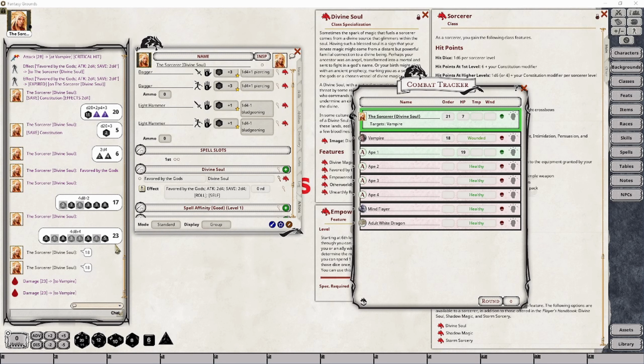So unfortunately, there really isn't an easy way to handle this. But let's ignore the fact that this one got re-rolled, and let's say that the 5 was always here to begin with. So instead of it rolling a 1 and a 5, it had rolled 2 5s to give us our 23 total. What can happen here is that the DM can usually use the control key and drag this number directly from the chat and apply it to a particular creature or character on the combat tracker. Generally, while you're holding down the control key, that would subtract damage that particular creature received, meaning it's a heal. Unfortunately, there is currently a bug that has not yet been resolved, so the DM is going to have to deal with this manually for the time being.